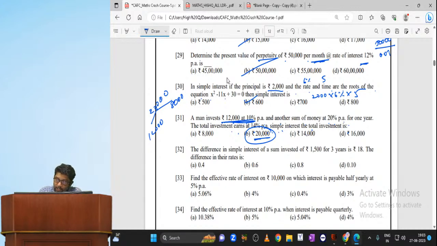So the first one is 10%. How much are you getting? 1,200 rupees. And the second is 20%, how much for 20%? 1,600. Add these two: 2,800. This 2,800 is nothing but 14% of 20,000.